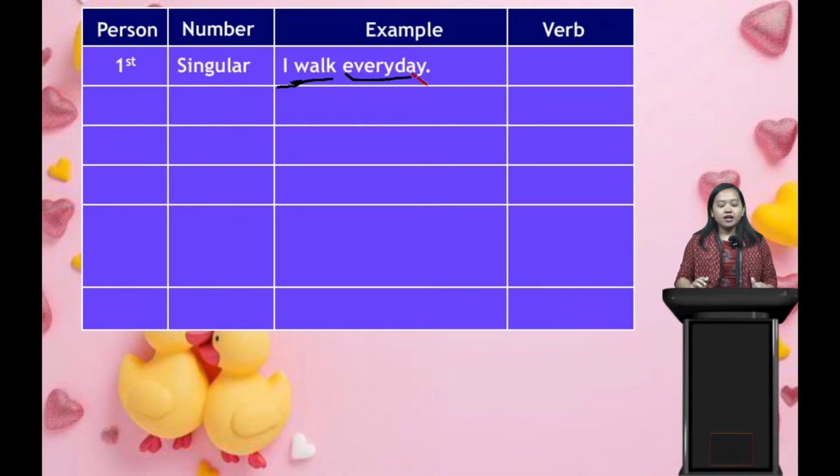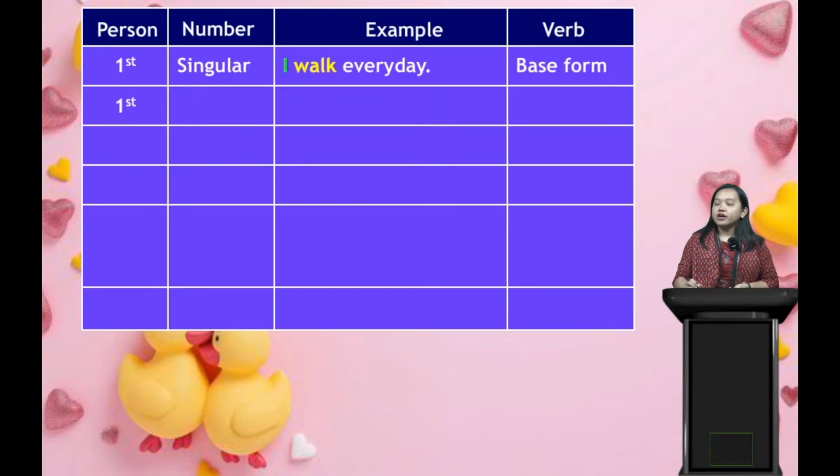So a sentence like "I work every day" is a sentence in the present tense. In the first person singular, "I" is the first person, and "walk" is a verb talking about the present tense. It is in the base form. Why is it the base form? Because it's first person singular.